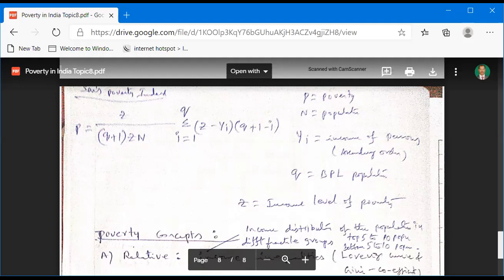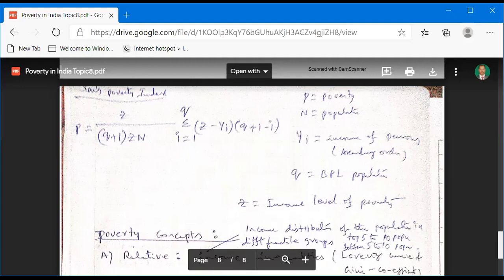In the equation, P is equal to poverty, N is the number of people, the population. Yi is the income of persons, in ascending order. Q is the BPL population, and Z is the income level of poverty. This is the formula of Amartya Sen's poverty index, the formula to estimate the poverty of our Indian people.